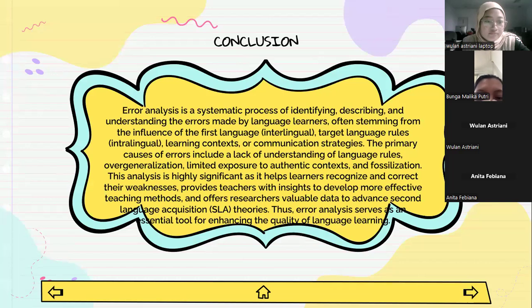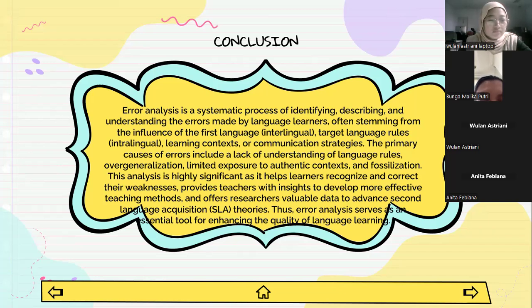Okay, and the next session is conclusion. Error analysis is a systematic process of identifying, describing, and understanding the errors made by language learners, often stemming from the influence of the first language, interlingual, target language rules, intralingual, learning context, or communication strategies. The primary causes of error include a lack of understanding of language rules, overgeneralization, limited exposure to the authentic context, and fossilization.